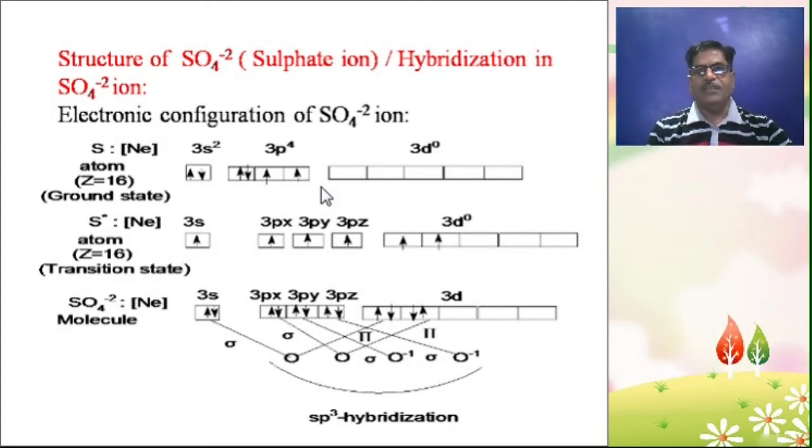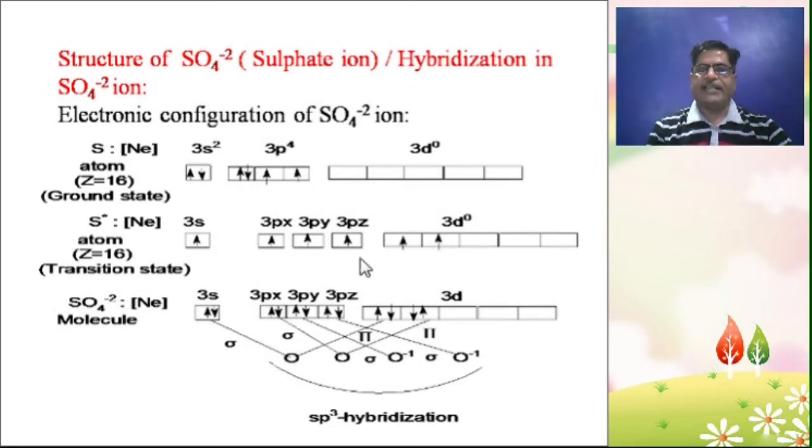So in the ground state there are only two unpaired electrons which easily form sigma bonds. In the SO4 ion, one S will combine with 4 oxygen atoms. So the required number of unpaired electrons is not available in the ground state of sulfur. In the excited or transition state of the sulfur atom, one electron from these 3s and 3p will be promoted to the vacant 3d orbital.